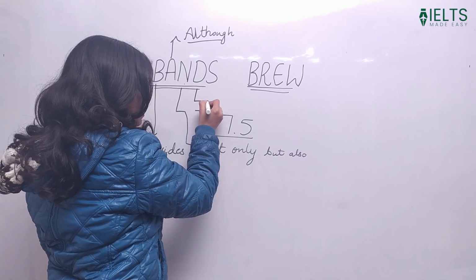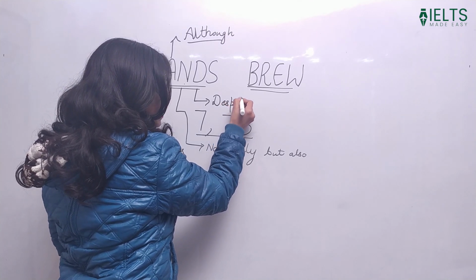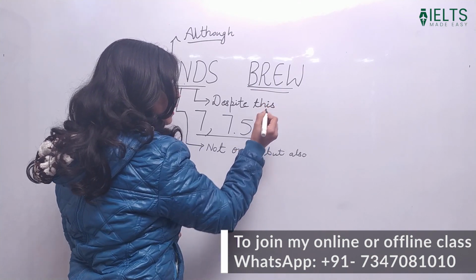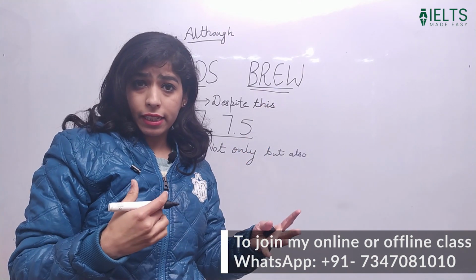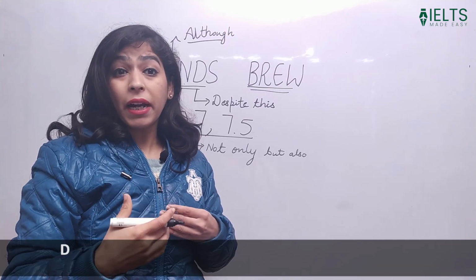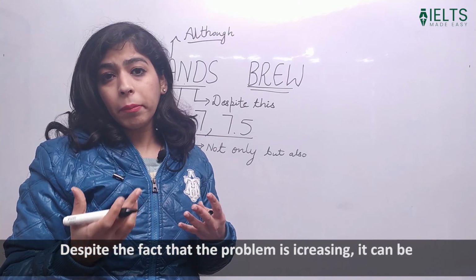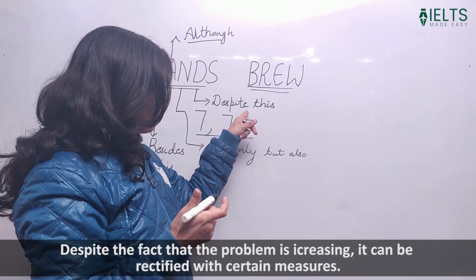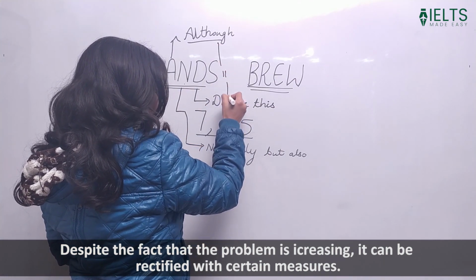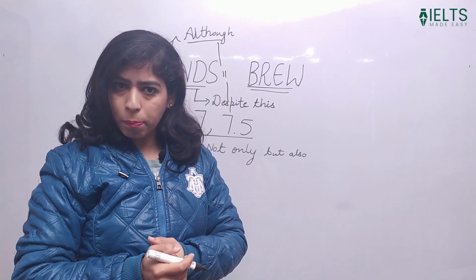So now the next connector is despite this. Okay. So what exactly is despite this? Whenever we are using despite this, we are explaining that despite this we need to do this. For example, despite the fact that the problem is increasing, comma, it can be rectified with certain measures. So basically the usage of despite is quite similar to although. So they are correlated to each other. We can say they are quite similar to each other. So that is the use of despite.